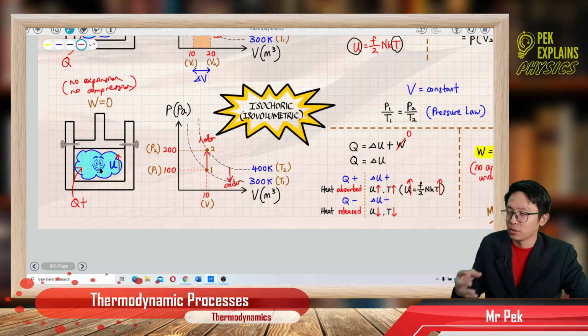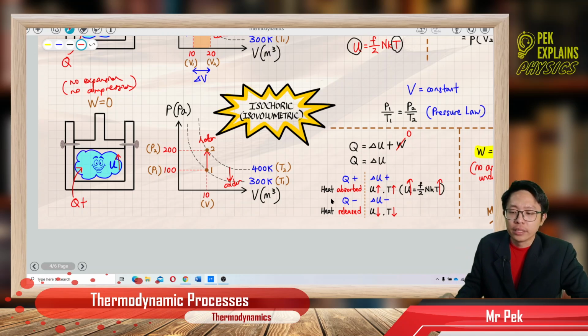Also, another thing is the root mean square speed will also increase. When internal energy increases, temperature increases, and the root mean square speed of the gas particles inside will also increase. The gas molecules will move faster inside the gas. Okay, that's the first one.